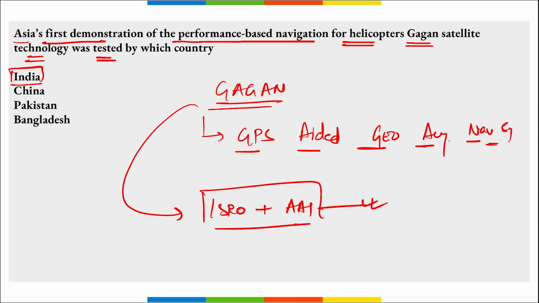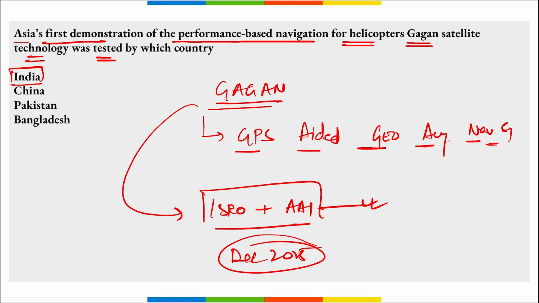Also, all the registered aircraft in India will have to comply with Gagan by December 2025, and this is also mandatory. Apart from this, remember, this is a state of the art space based augmentation system that will use a system of ground stations to provide necessary data to the GPS navigation signal, right?